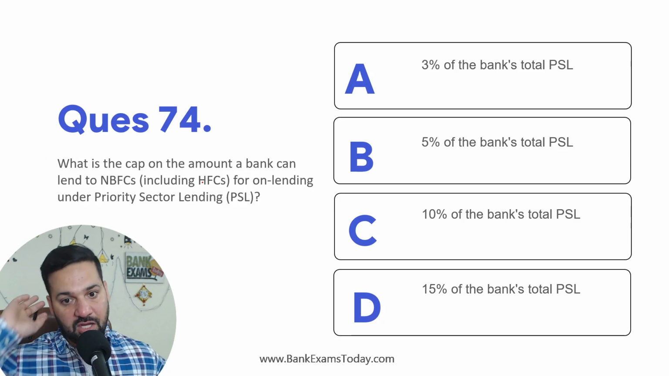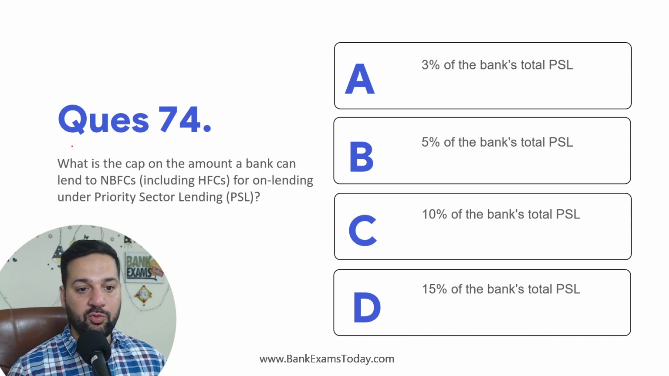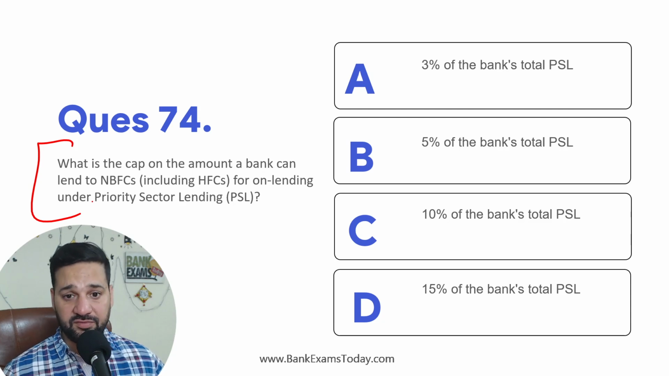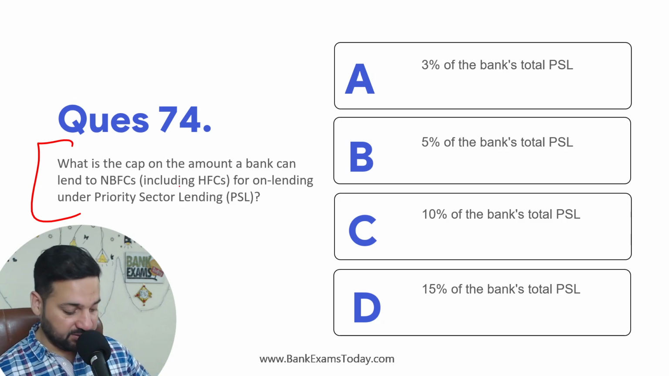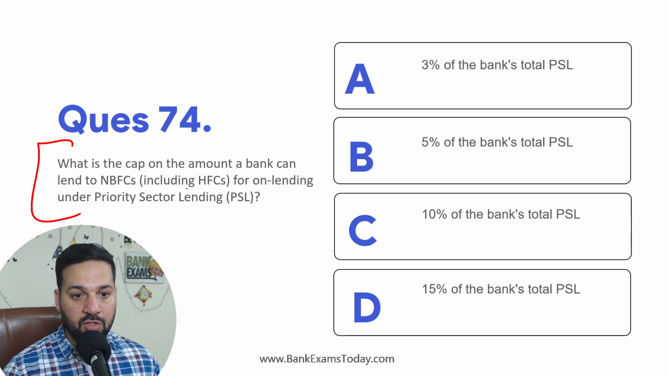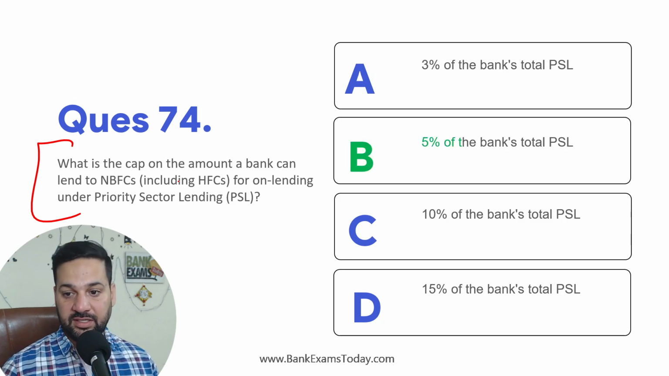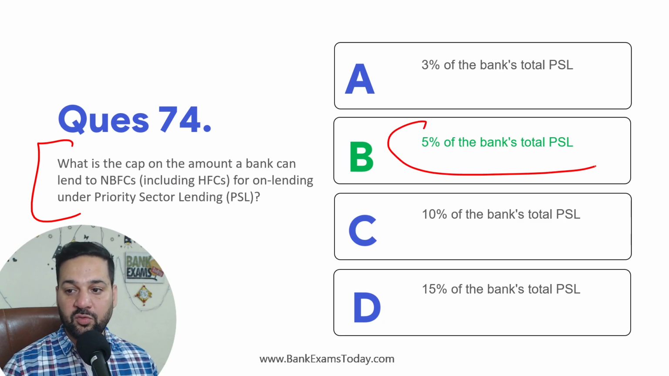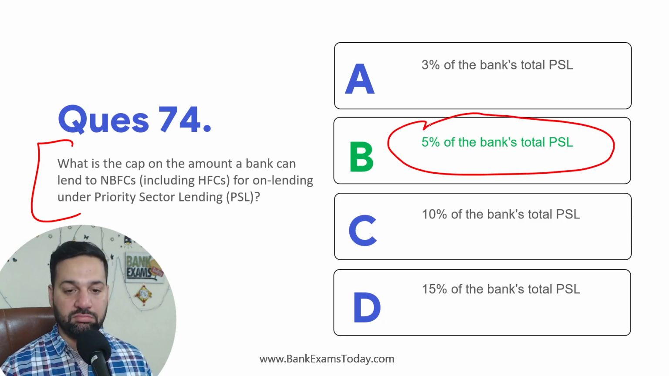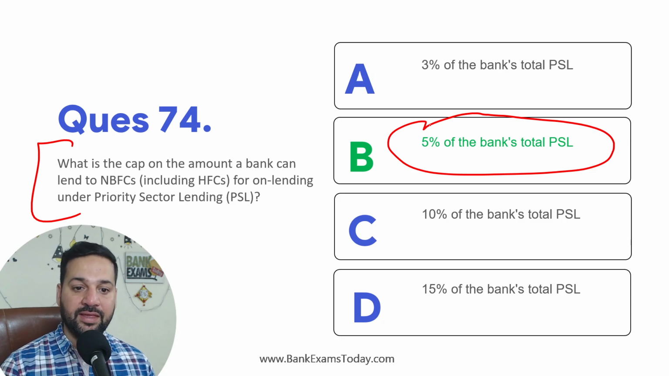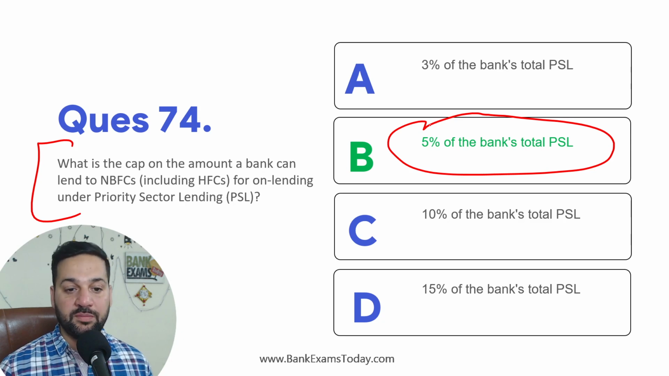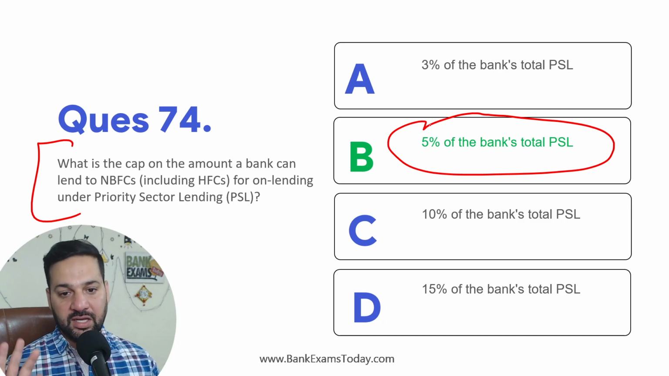What is the cap on amount a bank can lend to NBFC, including HFCs, for on-lending under priority sector lending? 5% of bank's total priority sector can be given, right? So a bank can lend to NBFC for on-lending 5% of bank's total PSL जो दिया जा सकता है. बैंक अपने PSL का 5% आगे lend कर सकता है.